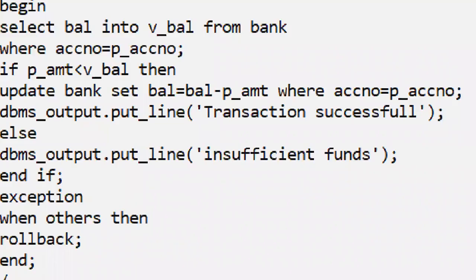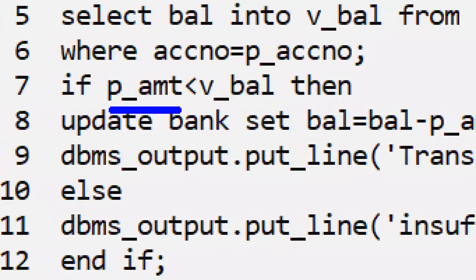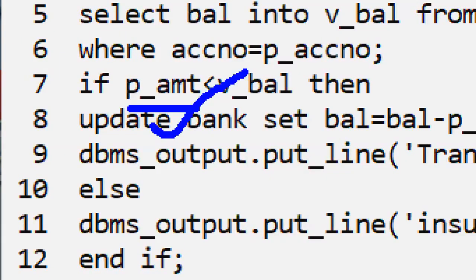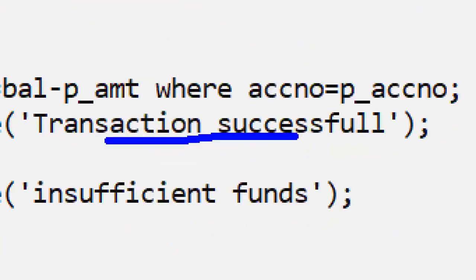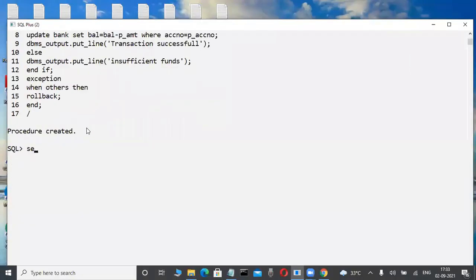Whenever the amount you are withdrawing is less than the available balance, there is no problem. We are modifying the data in the database, and the transaction is successful. Otherwise, insufficient funds, for example. Now check it out whether that is really working in a project. Observe here, suppose I am writing an EXEC procedure. This is a procedure only.